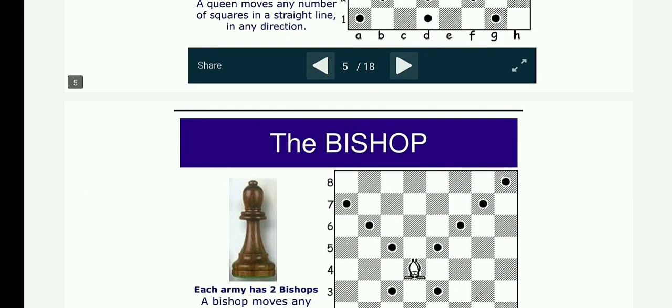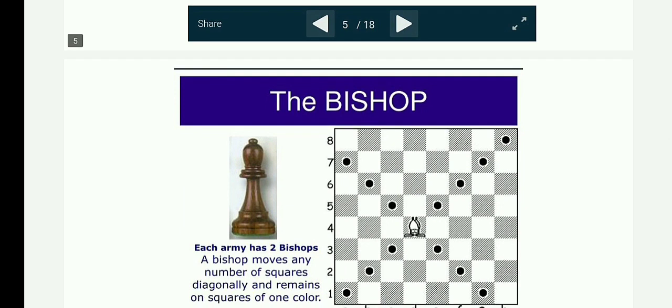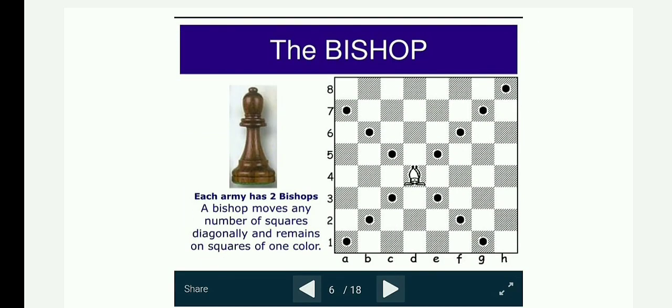Next, queen. Each army has one queen. A queen moves any number of squares in a straight line in any direction. Bishop: each army has two bishops. A bishop moves diagonally and remains on squares of one color.